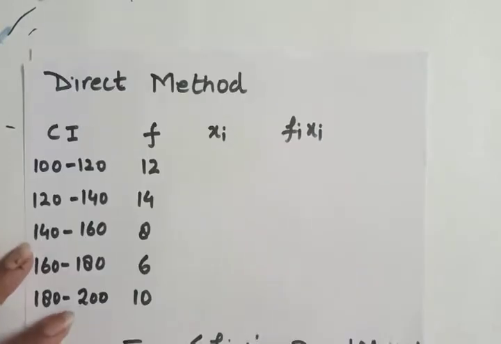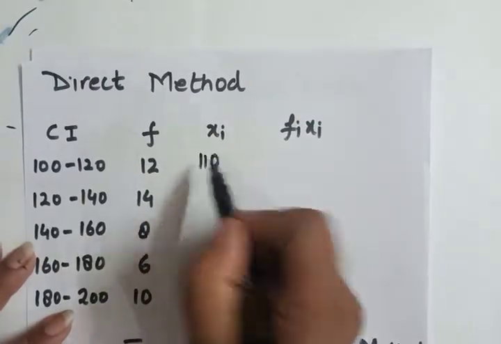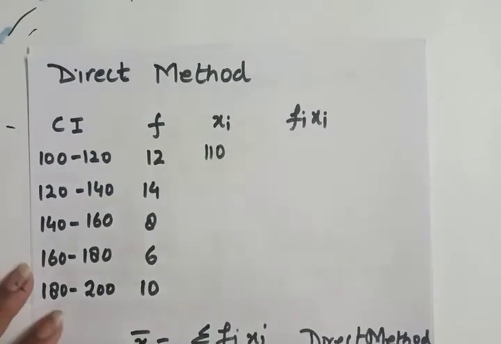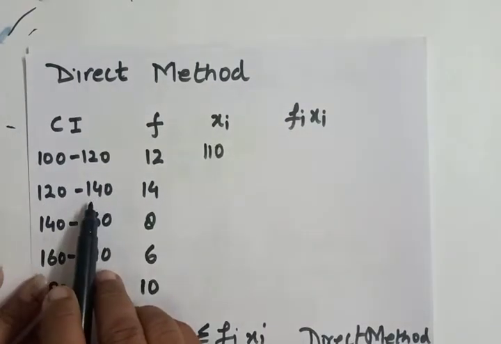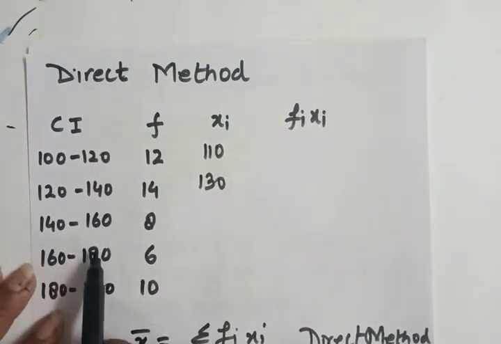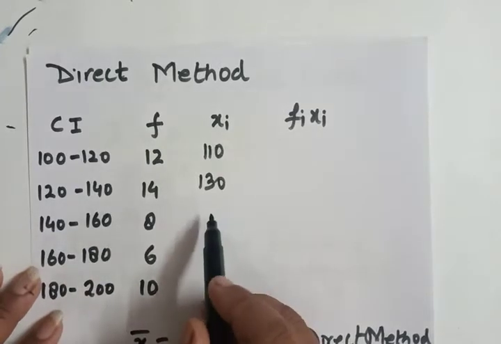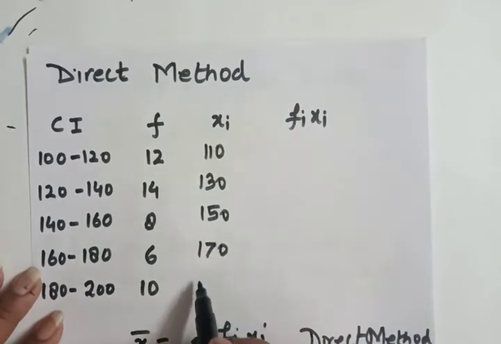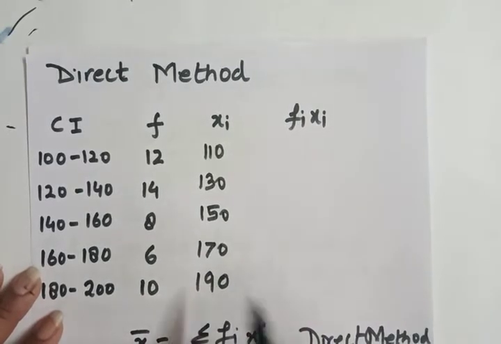So 110 is the class mark for the first class interval. Then 120 plus 140, that is 260 upon 2, that is equal to 130. Similarly, 140 plus 160, that is 300 upon 2, that is equal to 150. Similarly, 170 and 190.